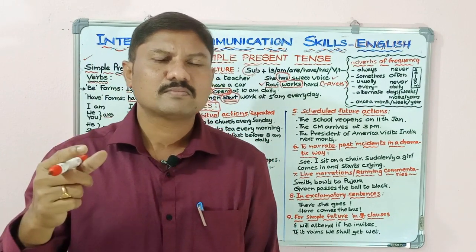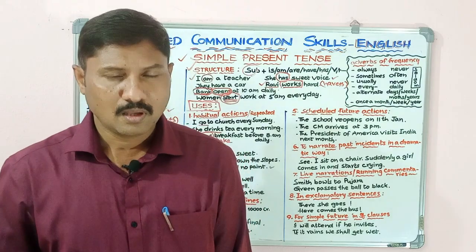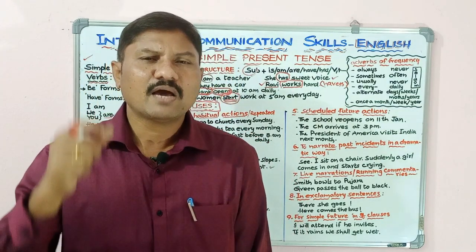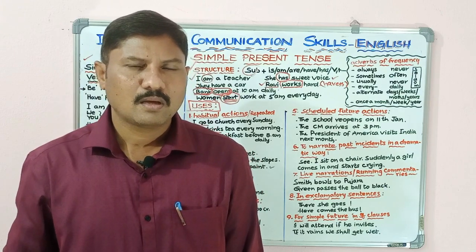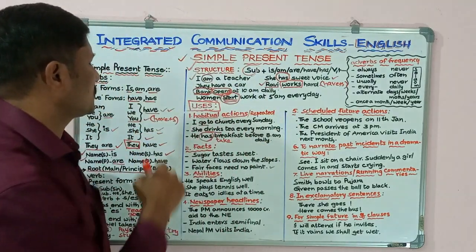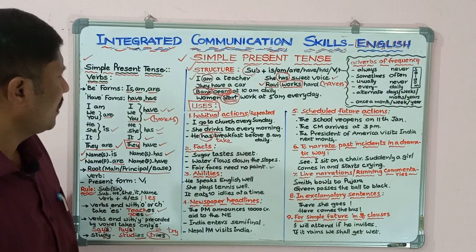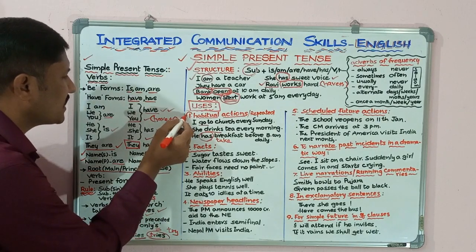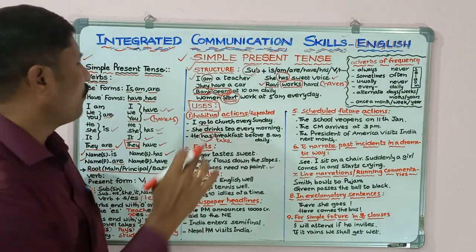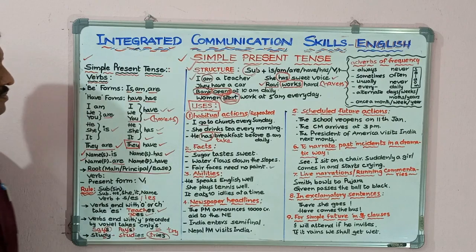Somebody visits Tirupati every month, or Mr. Ramarao visits Tirupati every week. Like that, we can write all the repeated actions in this simple present tense. So the first usage of this tense is for habitual actions and repeated actions.